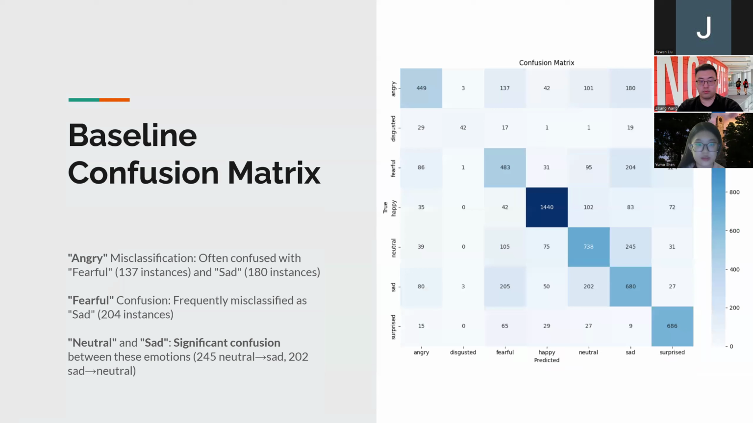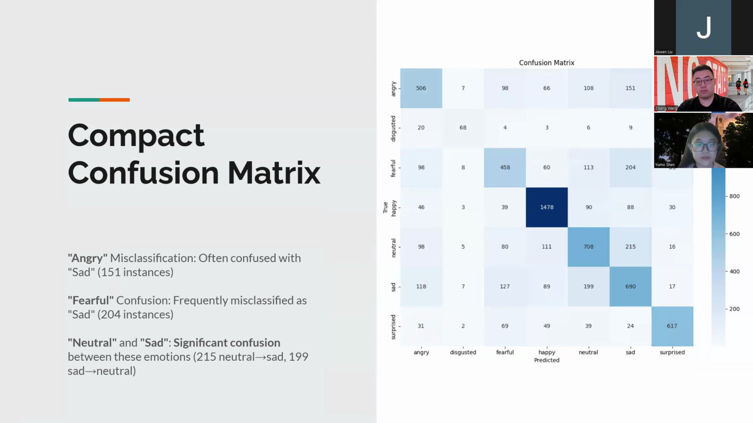And here is the confusion matrix. We can tell that there are some good ones and bad ones. The main issues are that angry faces are often misclassified as fearful and sad. Fearful faces are frequently misclassified as sad, and neutral and sad faces have a significant confusion between them. The compact model has really similar misclassification performance compared to the baseline model, but a bit more balanced.